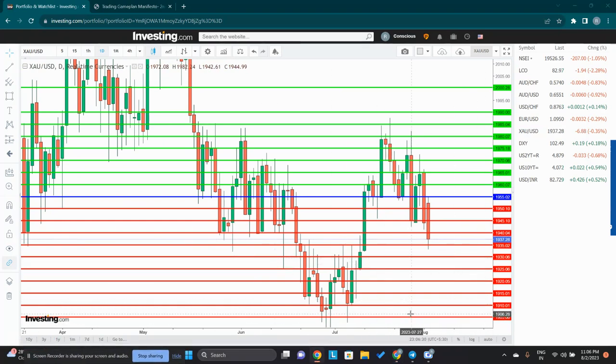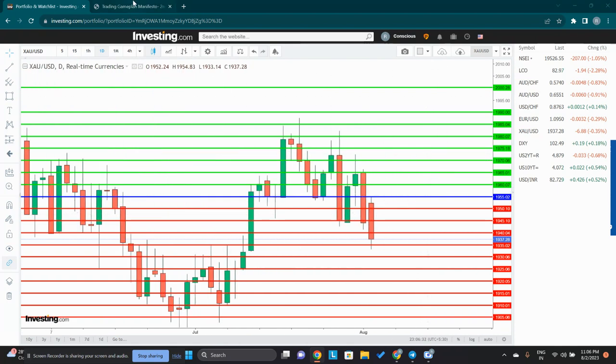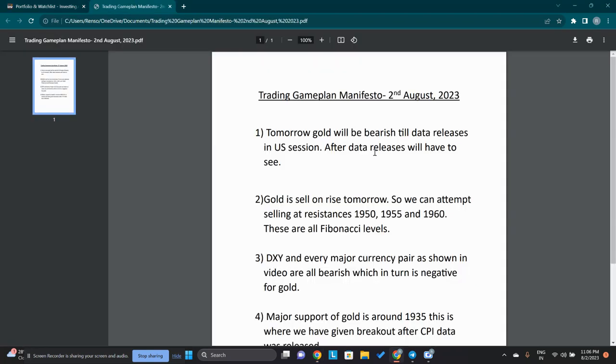Before we begin our analysis, let's just go through what I said yesterday. If you see the plan which I shared with you yesterday, what I wrote was that tomorrow gold will be bearish till data releases in the US session. After data releases, we will have to see. And I told you gold is sell on rise tomorrow. We can attempt selling at resistances 1950, 55, and 60, and these are all Fibonacci levels.